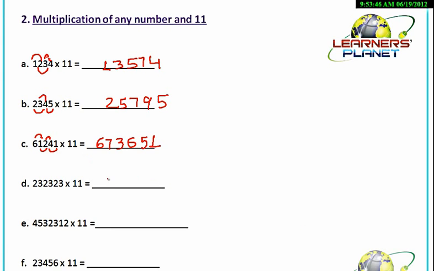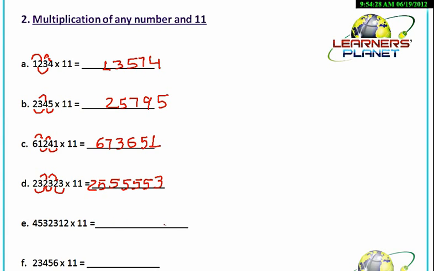Similarly, we try the next problem. 232323 into 11. We write 3 over here. Then 2 plus 3, 5. 3 plus 2, 5. 2 plus 3, 5. 3 plus 2, 5. 2 plus 3, further 5, and then 2 as it is. Okay, so 232323 into 11 will give you 2555553.